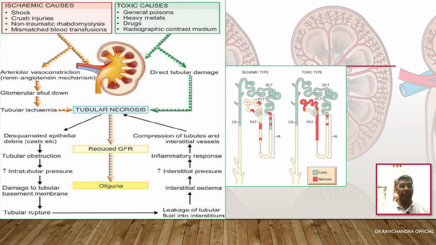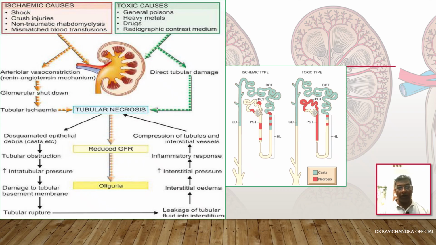If it is an ischemic cause, there will be arteriolar vasoconstriction. By the renin-angiotensin mechanism, there will be glomerular shutdown. And thereby there will be tubular ischemia resulting in tubular necrosis. This is the pathogenesis of ischemic causes causing acute tubular necrosis, or ischemic tubular necrosis, we can say like that. Coming to toxic causes, they will cause direct tubular damage resulting in tubular necrosis. So this can also be called direct tubular necrosis or toxic tubular necrosis. Toxic type.